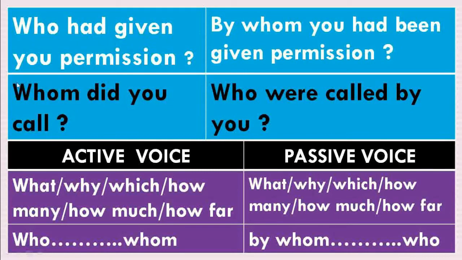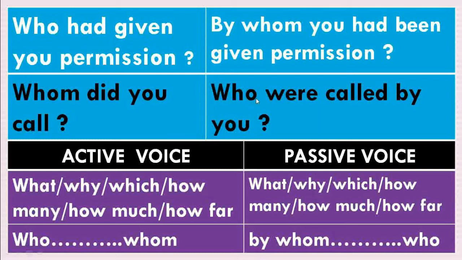So the word whom, which is in object case, will be the subject in passive voice. As per rule, the double-edged question word should be at the very beginning of the sentence. Therefore, the word whom changed into who here. After changing the object, we change the verb part. As this is in past tense or V2 form, it will be changed into was or were plus V3.